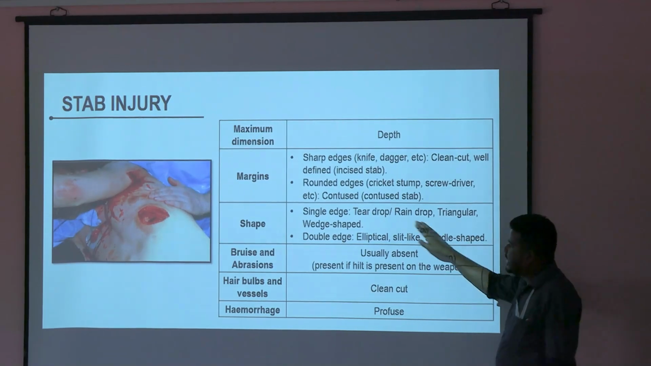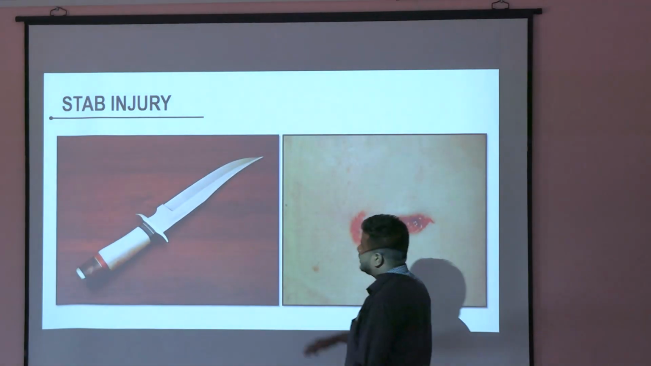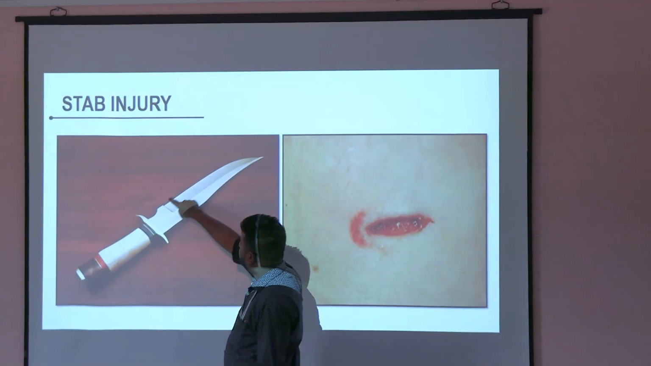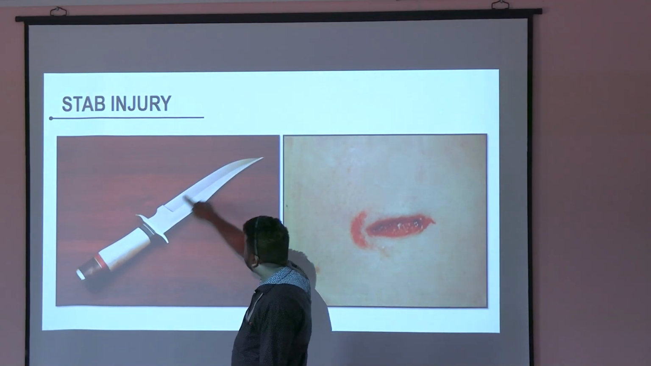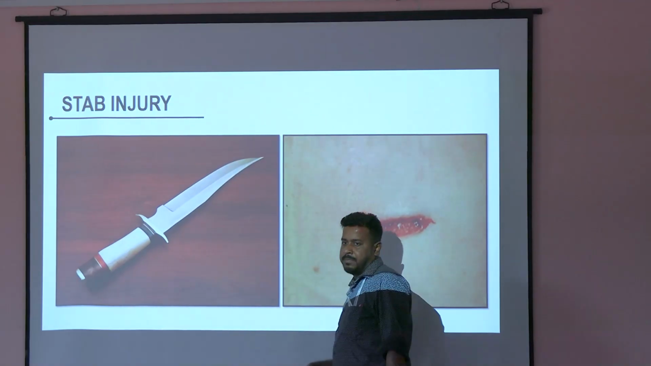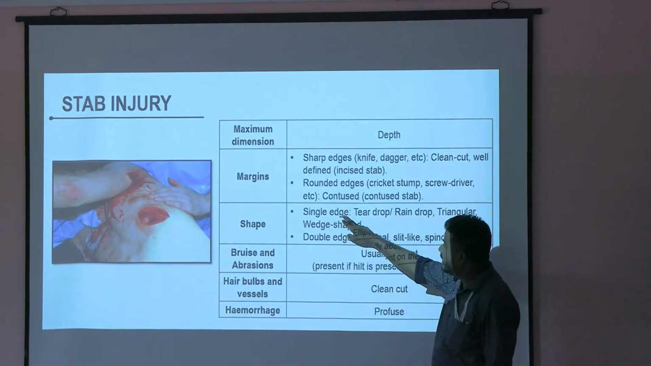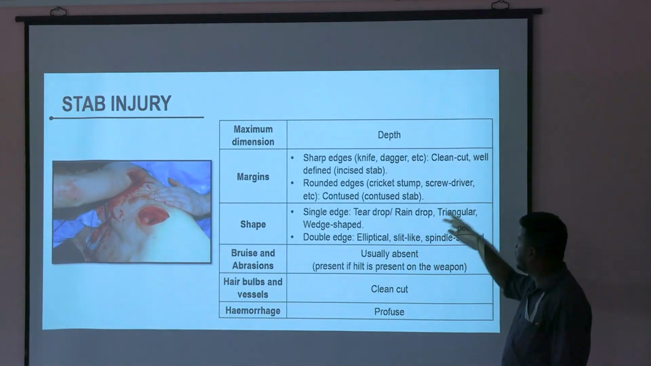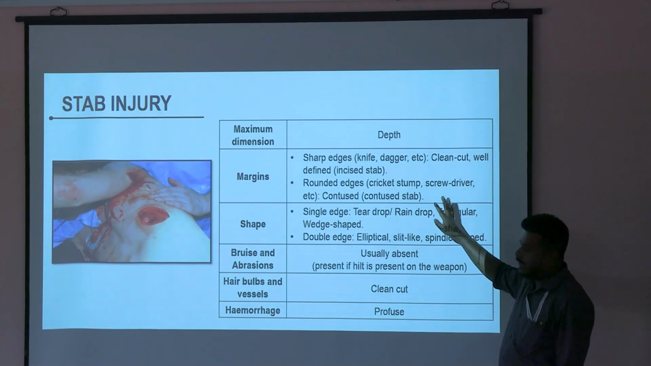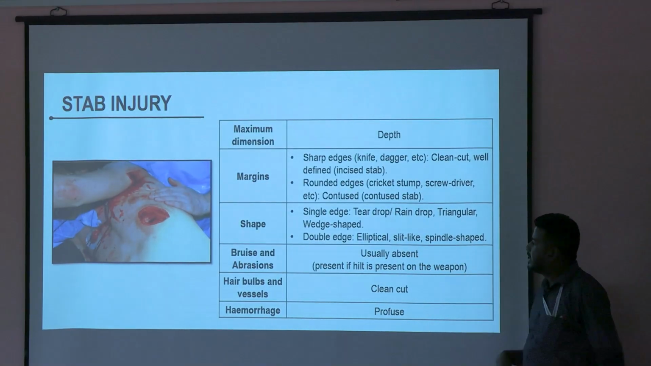Shape. Single edge and double edge. What do you mean by single edge? This is only sharp. That is a single edge. If both are sharp, that is a double edge. Now what happens is that if it is a single edge, the shape is teardrop, raindrop, triangular, wedge shape. But if it is double edge, then spindle shape, elliptical or slit-like.